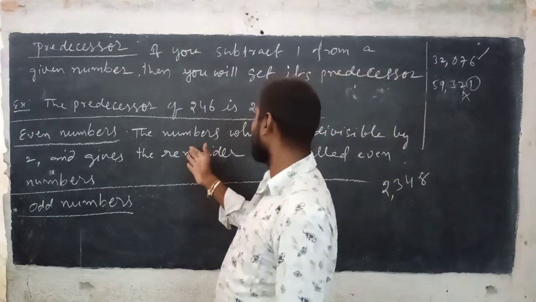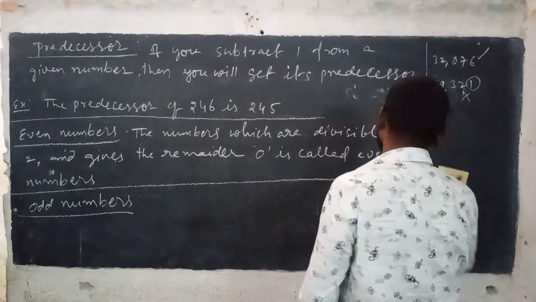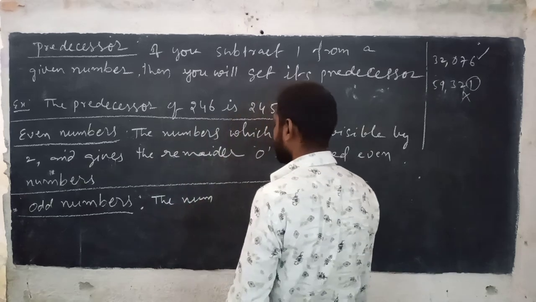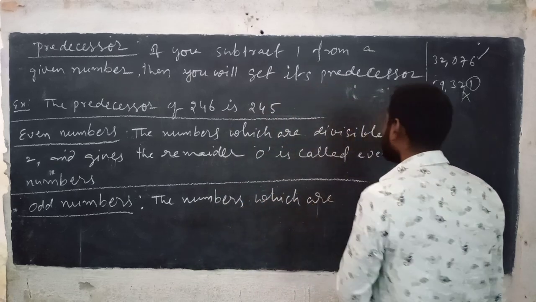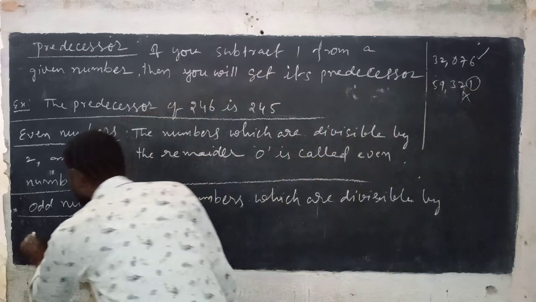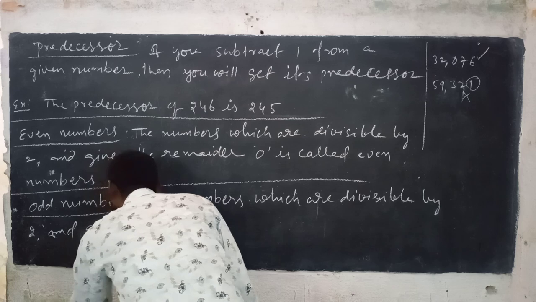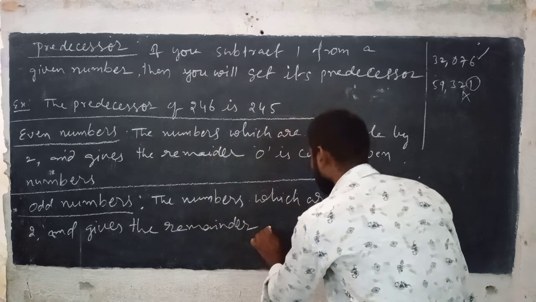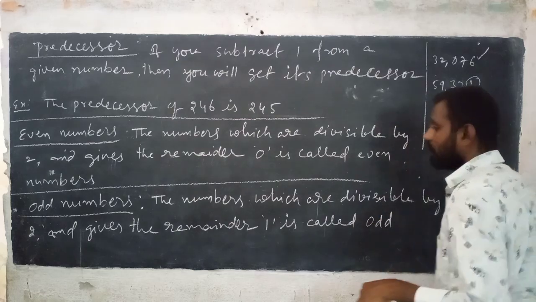Next, odd numbers. The numbers which are divisible by 2 and give the remainder 1 are called odd numbers.